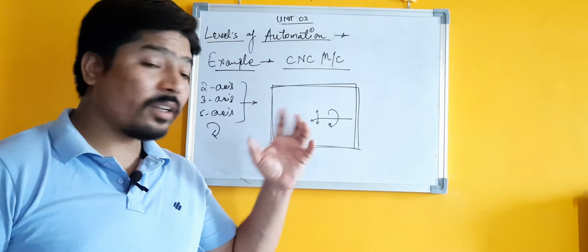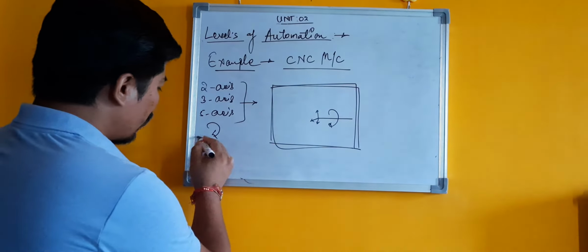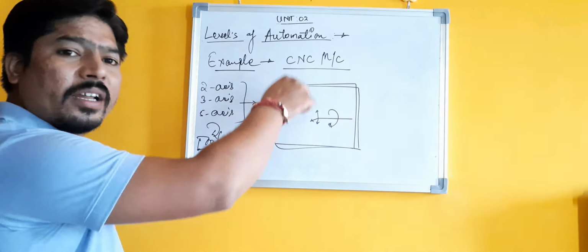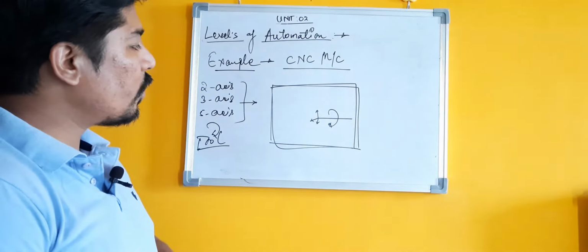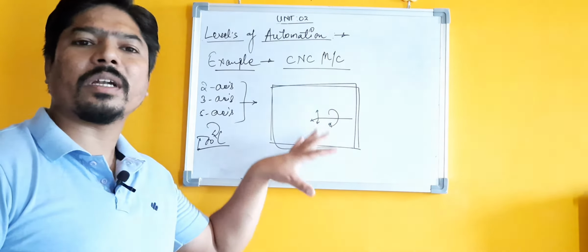And third is for the complete machine, which operates and controls the whole process of that machine.